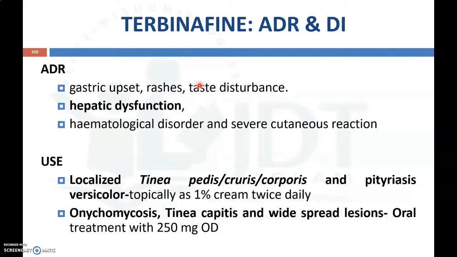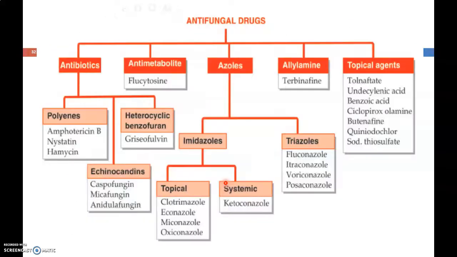In these cases, terbinafine is used as a 1% cream twice daily, and it can also be used for onychomycosis, tinea capitis and widespread lesions by oral treatment with 250 mg OD. So that is the use of terbinafine as an antifungal agent.